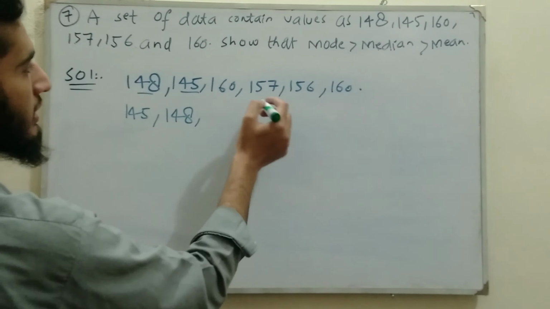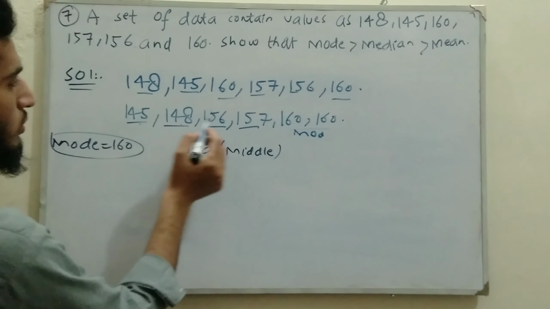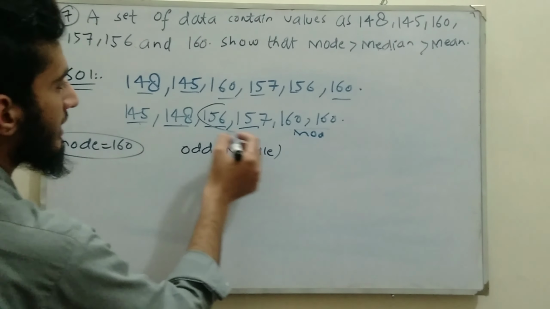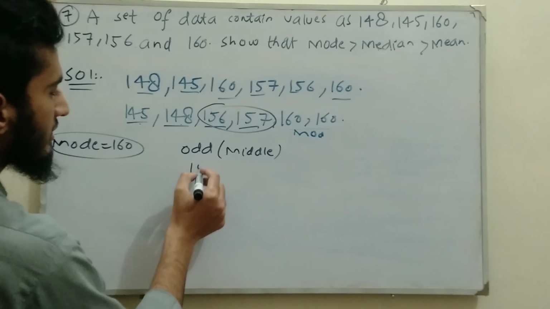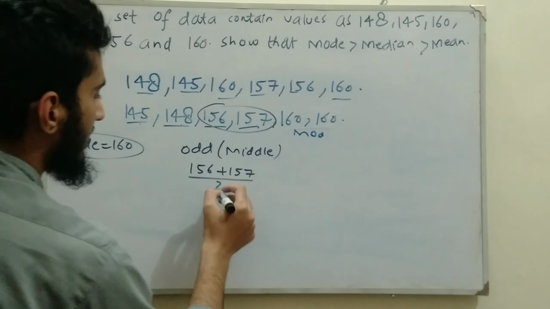After this we are going to find the median. If we have a set of data given with an odd number of elements, then our median will be the middle value. But here we have an even set of data, 1, 2, 3, 4, 5, 6. So for an even set of data we will add the middle two numbers, 156 plus 157, and then we will divide them by 2.